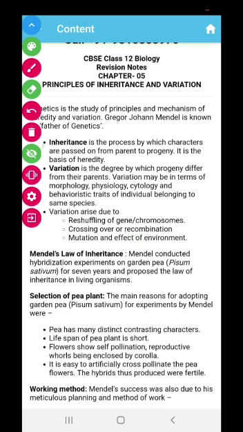Variations. Variation is the degree by which the progeny, or the newborn child or children, differ from their parents. You know that no child completely resembles their parents. Every child is different from their parents, and that difference is known as variation. What is the degree of that difference? That is known as variation. This variation may be morphological, psychological, physiological, cytological, or behavioral. It can be any one of these, so the variation can be caused in any of these departments.